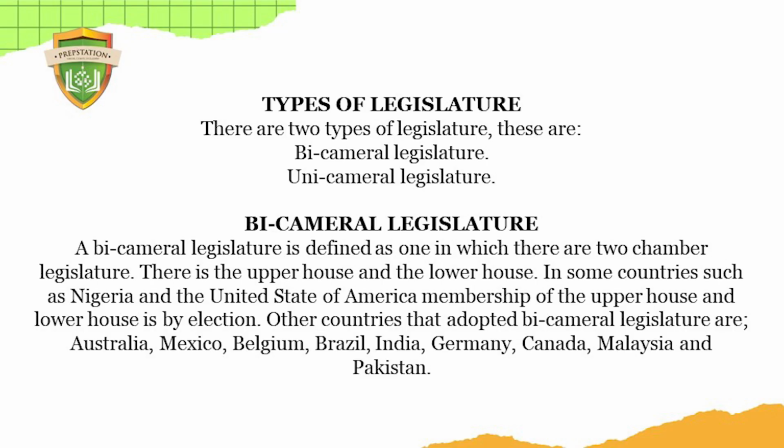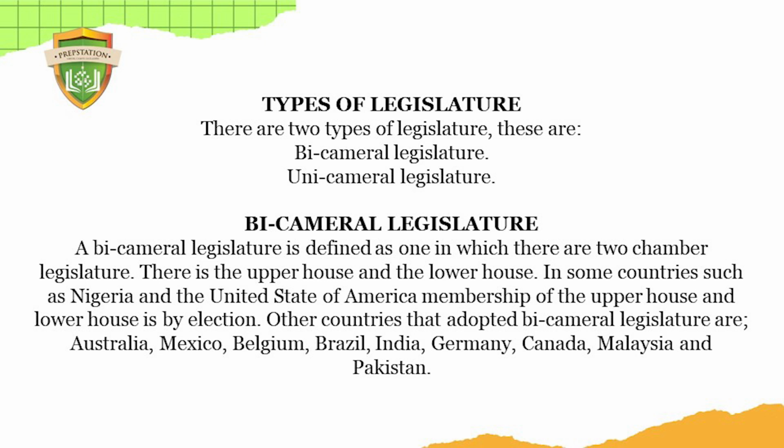Types of legislature. Now we're looking at the bicameral and the unicameral legislature. The bicameral legislature, which is what we have in Nigeria, means the upper house and the lower house. The Senate is the upper house, the Federal House of Reps is the lower house.